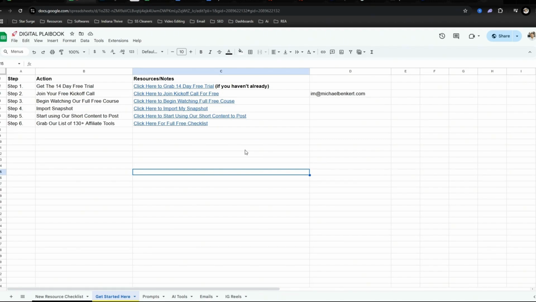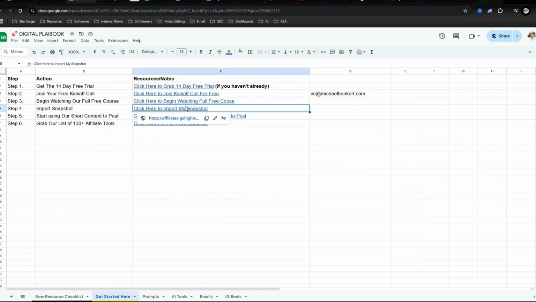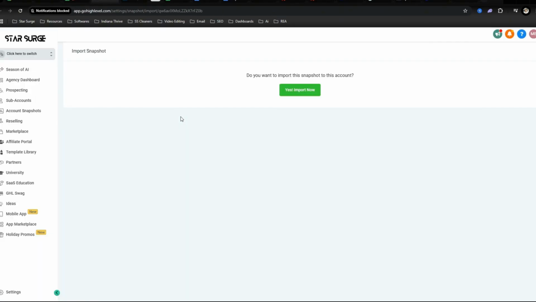Now, depending on which one you're going to do, step 4 is something you're going to need to do no matter what, and that is importing a snapshot. A snapshot allows you to take all the systems that I have and import them directly into your systems. So you'll have all the emails, all the funnels, all the custom values, tags, everything that I'm using, directly imported into your Go High Level account.